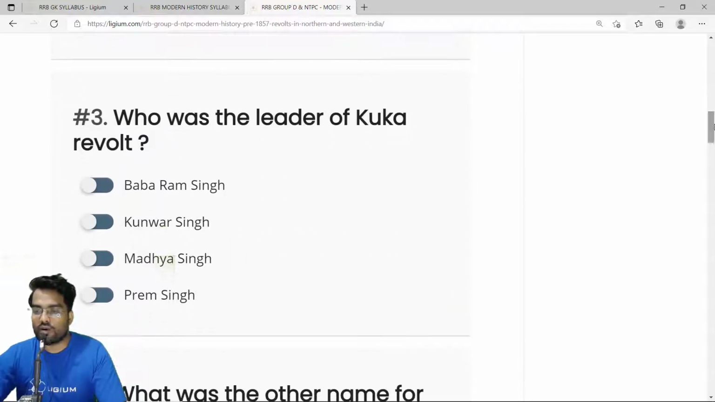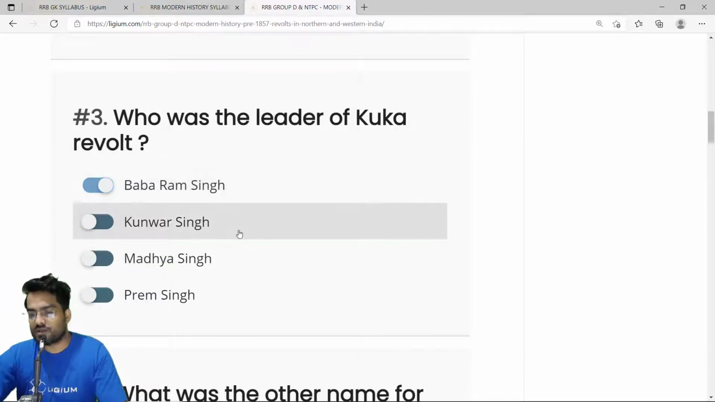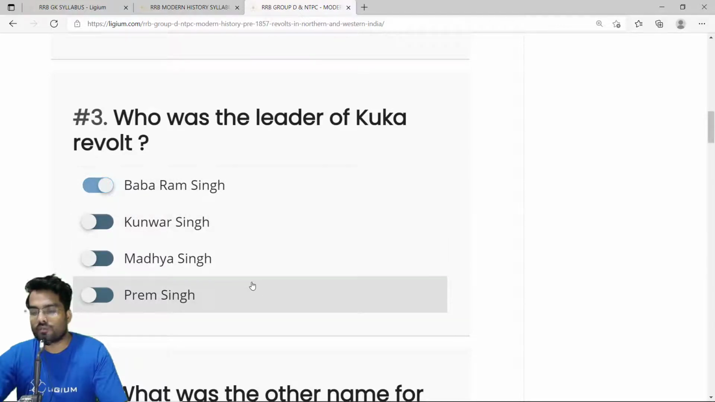Then we have the third question. Who was the leader of Kuka Revolt? Again the answer is option A. It was Baba Ram Singh. There were actually three or four leaders, but he was the most important one, and we have the rest of the answers like Kanwar Singh, Madhya Singh, and Prem Singh. These are all wrong. The correct answer is Baba Ram Singh.